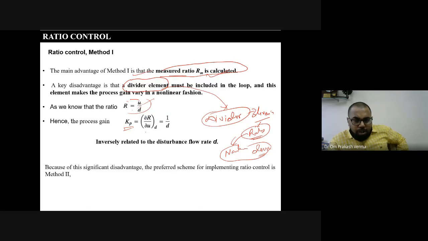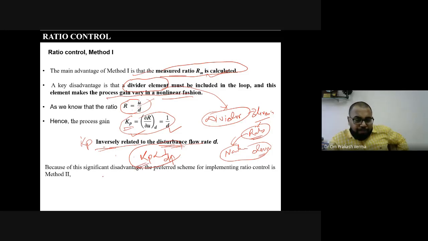Del R by del U you can calculate, and that will be 1 by D, and 1 by D is nothing but it provides the non-linear fashion. The process gain varies in a non-linear fashion, and therefore due to this non-linear term, you can conclude that the gain Kp is inversely related to the disturbance flow rate D. That is, Kp is inversely proportional to disturbance. If the disturbance increases, it means your Kp will decrease, right?